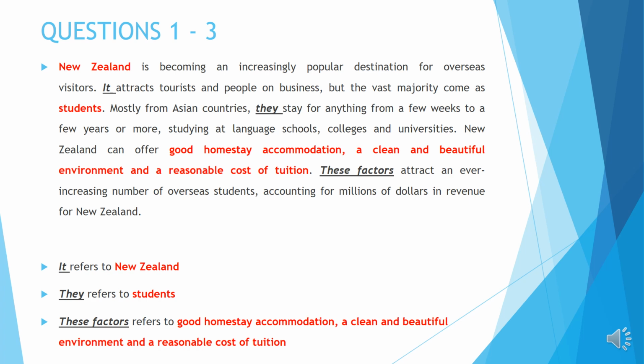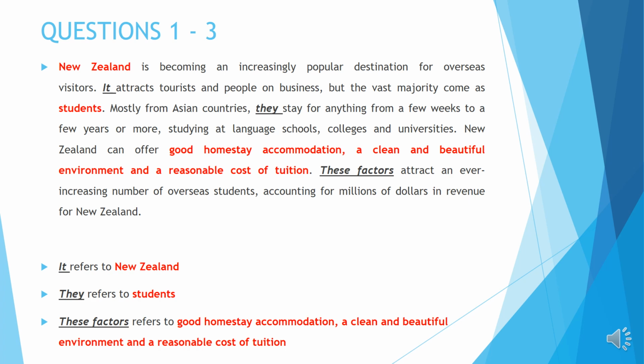Okay, so you need to read further in the sentence. Mostly from Asian countries, they stay for anything from a few weeks to a few more years studying at language schools, colleges, and universities. So if you look at the sentence, it says that they here go to New Zealand to study at language schools, colleges, and universities. So we know that they here is referring to students, because tourists and people on business normally don't go to a place to study. So they here refers to students.